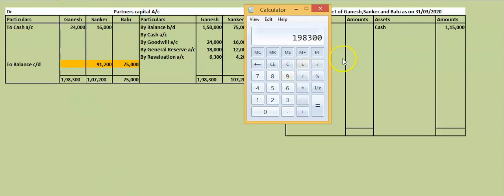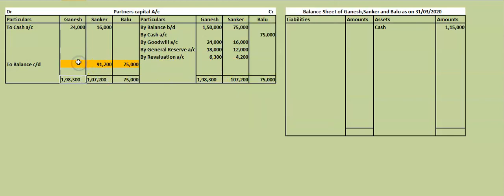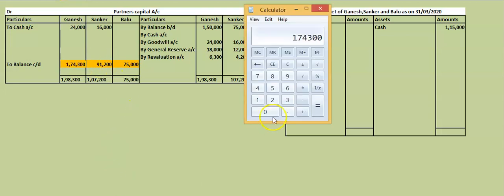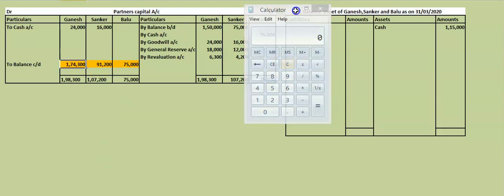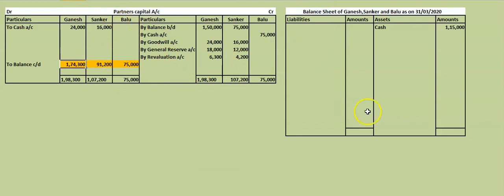From this you have to subtract 24,000. How much is the total? 1,74,300. These are the capitals of Ganesh, Shankar and Balu, which should be taken in the new balance sheet. Now one by one we will prepare the new balance sheet.